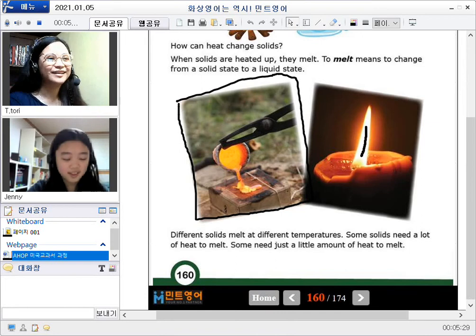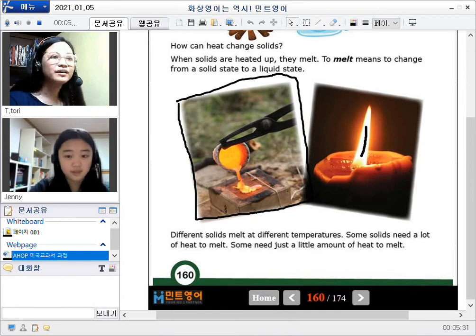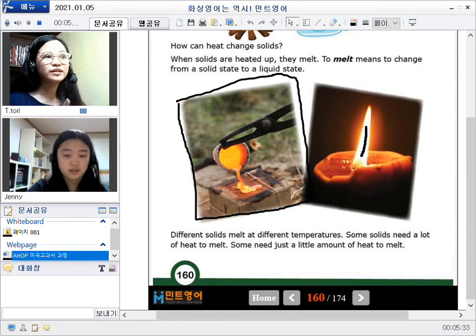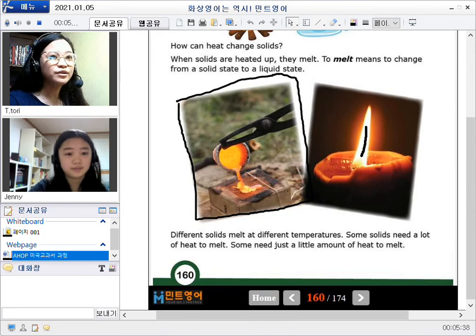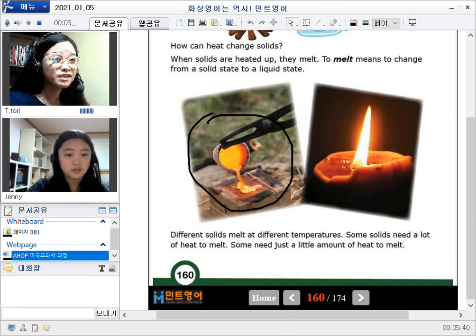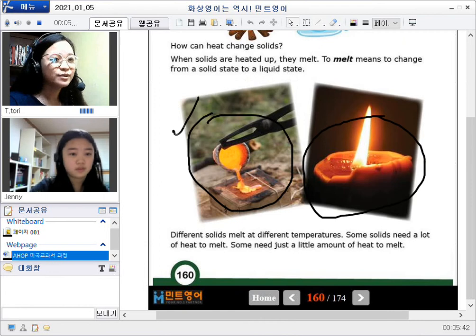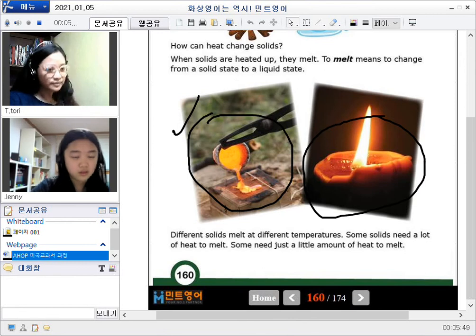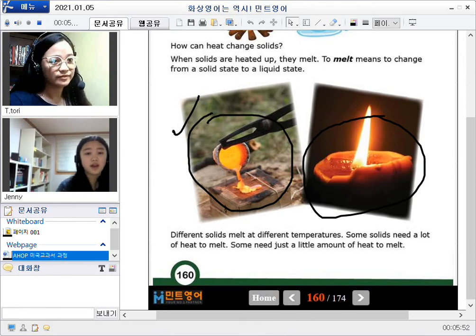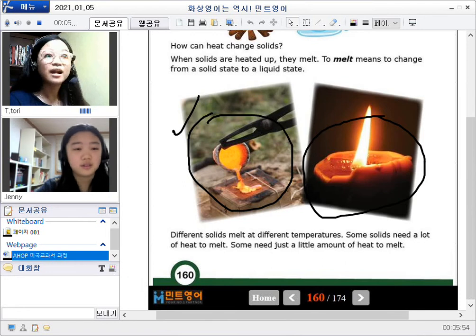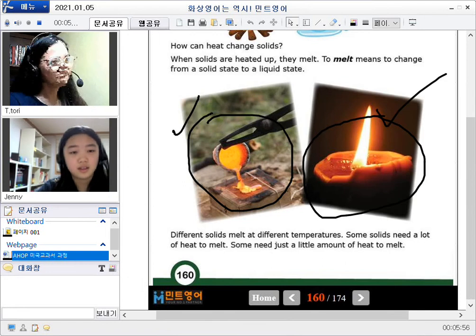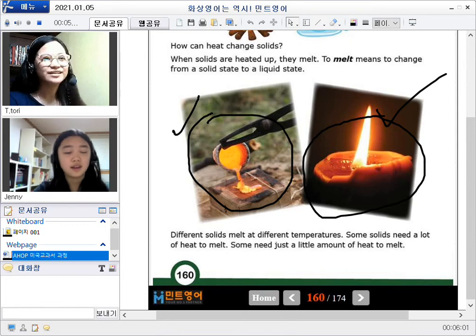All right. It says there, when you melt a solid, it depends on the heat, right? Yeah, that's right. So you mentioned two things, metal and candle. So in here, do you need a greater level of heat or a lower level of heat? It is higher level. That's right. How about a candle? It is less level. Yeah. Okay, less heat. Very good.